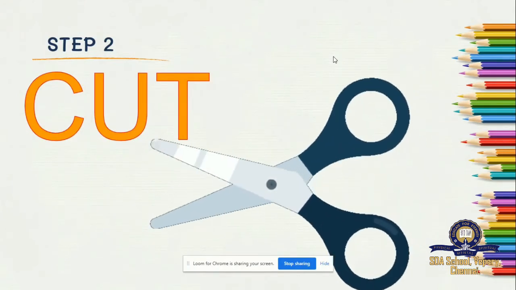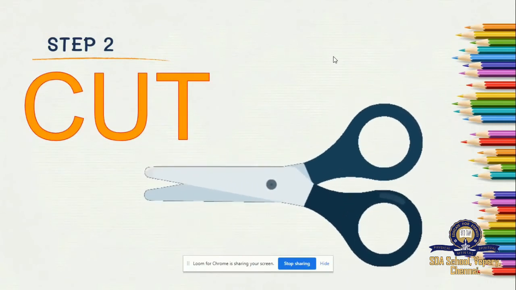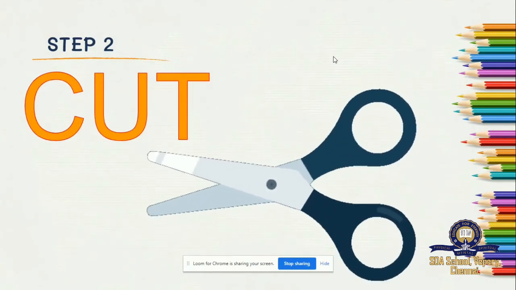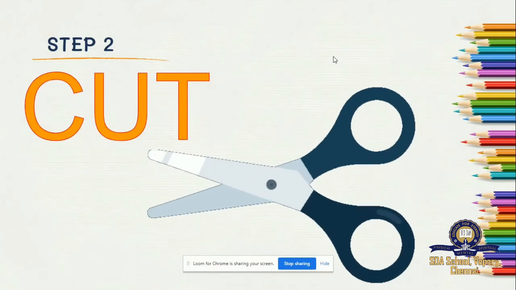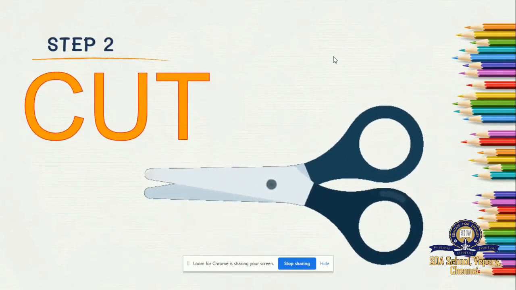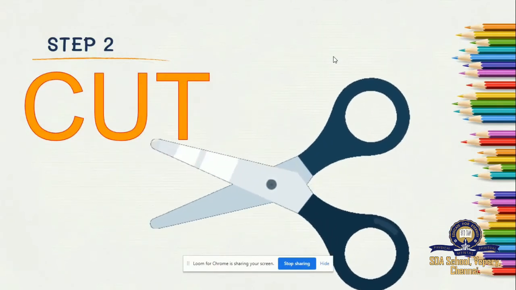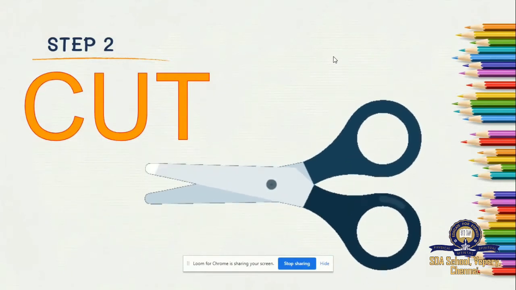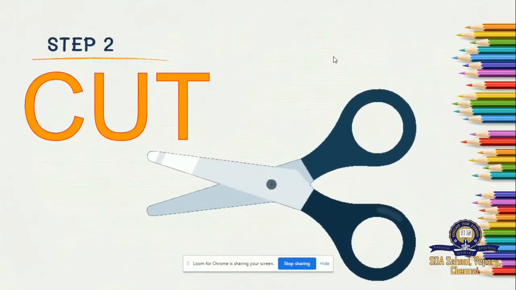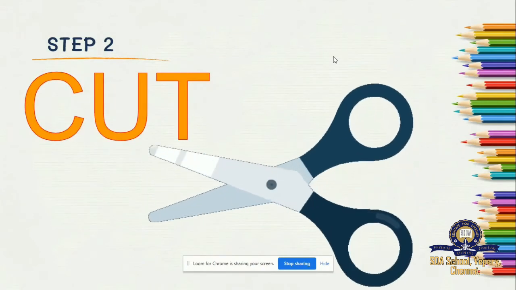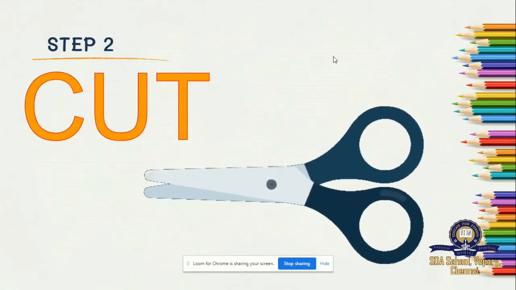First you have to locate and select the file or folder which you want to move. Right click your mouse and cut. There will be a box and you have to select cut option. So what will happen? The file will get cut.